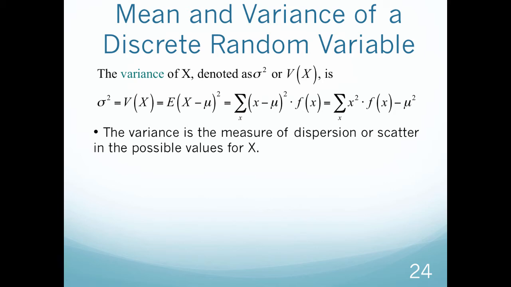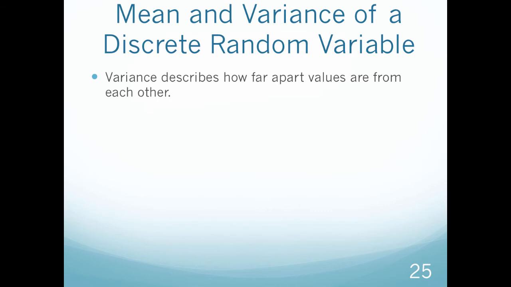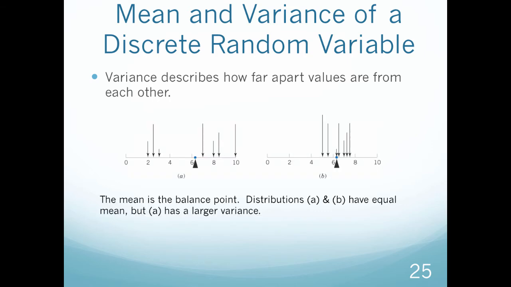Okay, so the variance then is the measure of dispersion or scatter in the possible values for x. So it's the average of the squared deviations from the mean of the distribution. Variance describes how far apart values are from each other. If I use this exact same example I did a few minutes ago, this distribution right here has a larger variance than this distribution right here.